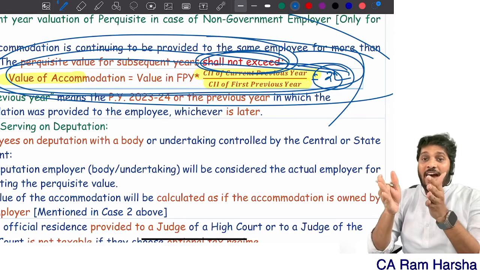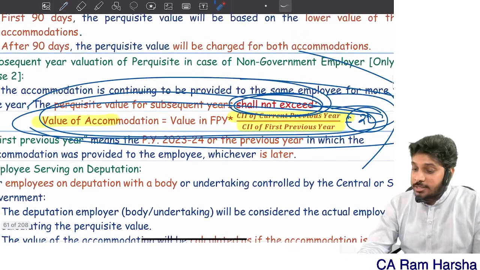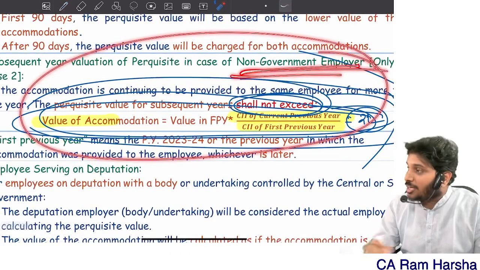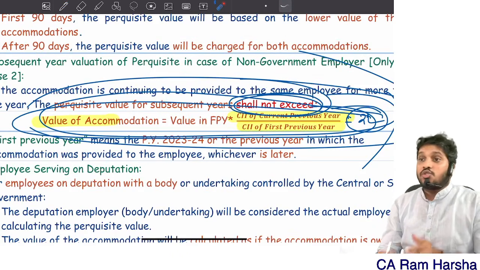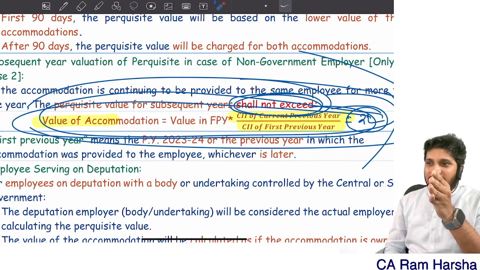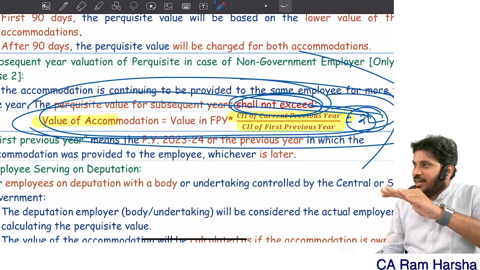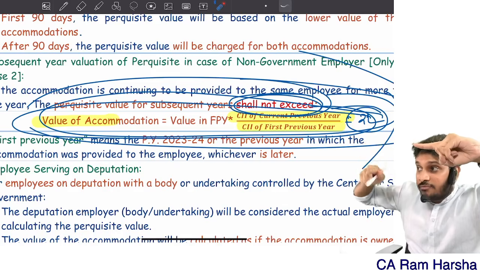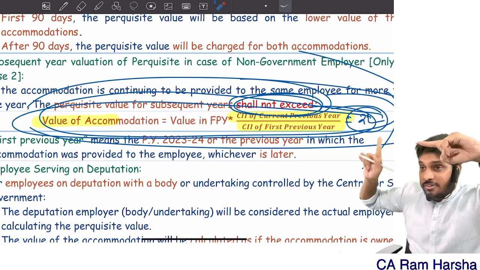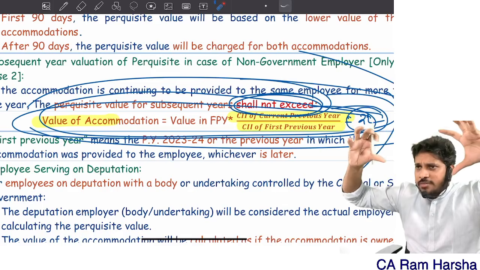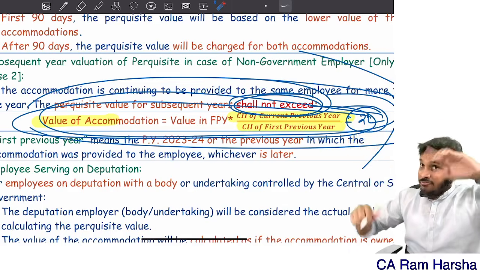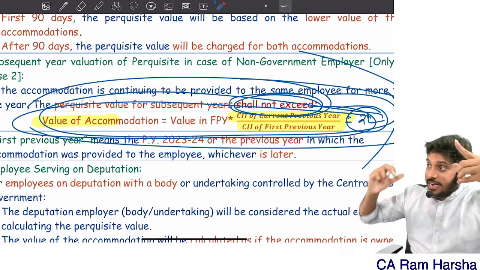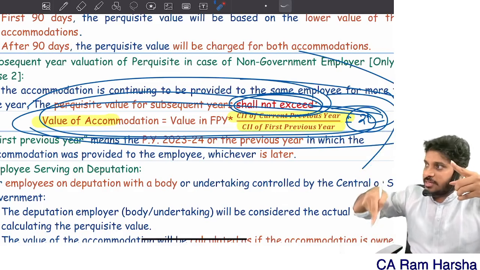By the way, this checkpoint is applicable only for a non-government employer. So first compute 10% of salary, 7.5%, 5% of salary, or 10% or actual rent, whichever is lower, in case of rented. Remember, only the accommodation value is considered. Furniture value should not be considered here. You check the accommodation value. In the first year, how much is the accommodation value? Check. Second year, if the value increased, then immediately you should apply this logic.